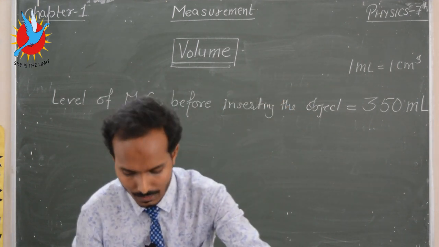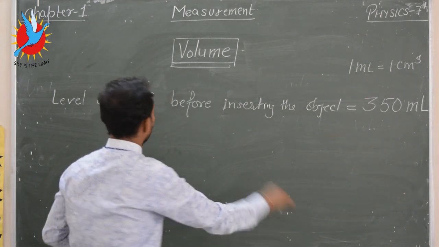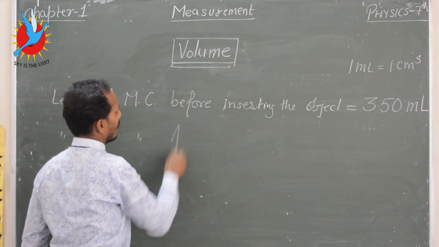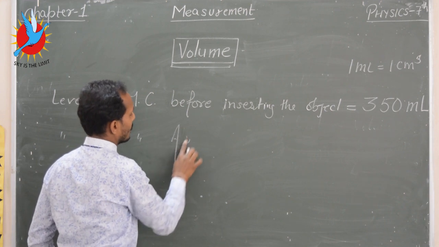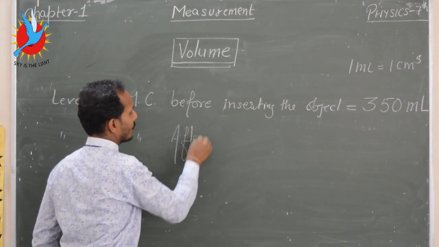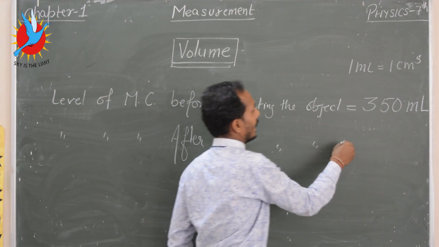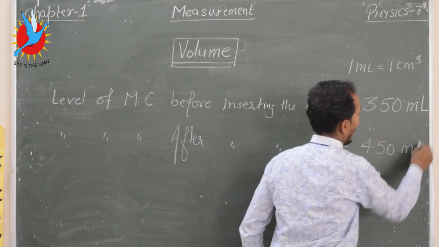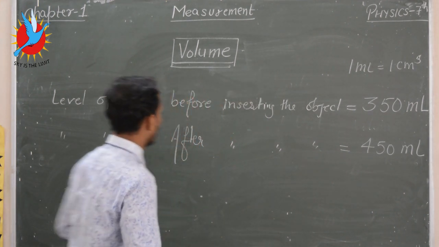So the level of the measuring cylinder after inserting the object is 450 ml.